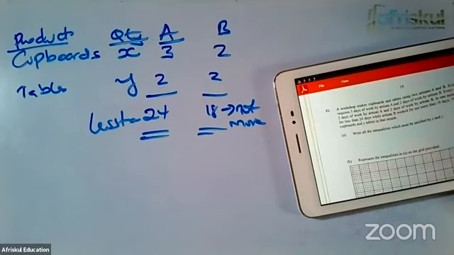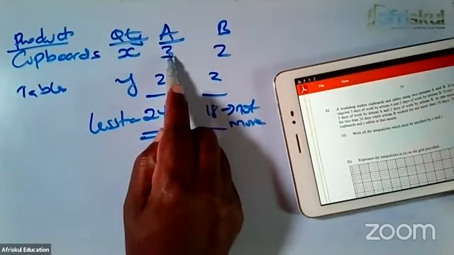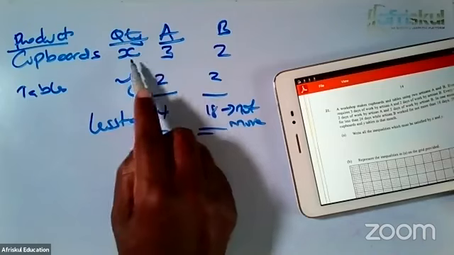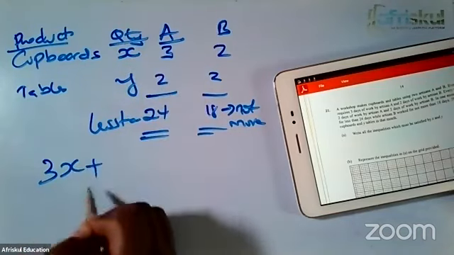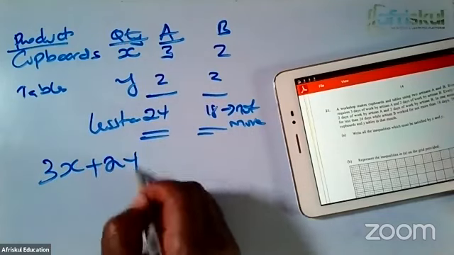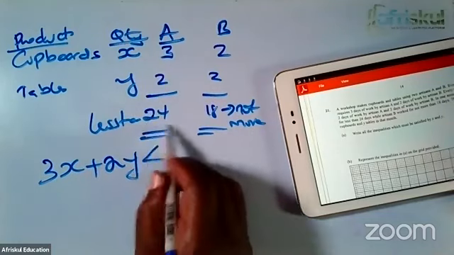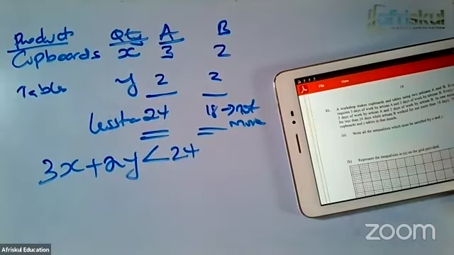Remember, linear programming is about inequalities. So what do we have? For A, this is per cupboard, but they made X cupboards. So in terms of an inequality, I'll talk of 3X plus A's hours also went to some tables, 2Y, should be less than what he had in total, should be less than 24.